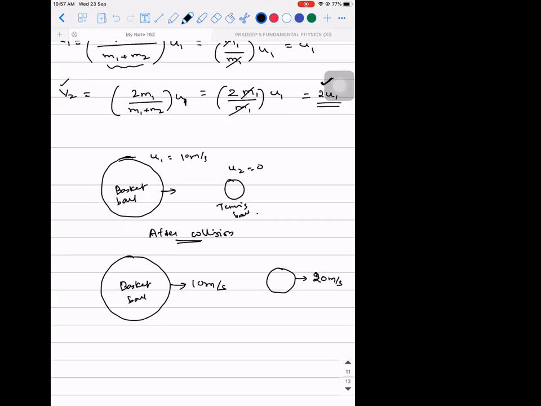Though the basketball and the tennis ball are not apt examples, I've taken them only in terms of size consideration. Instead of a basketball, you can think of a shot put ball, which is heavier. If that kind of scenario occurs, then this will be the output. So I hope you are able to visualize and connect. You're able to understand why that formula is there, how we are going to use it, and what kind of problems will be asked. I hope all these things are clear.